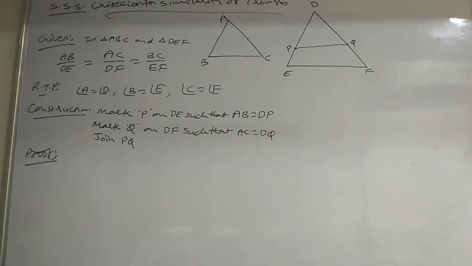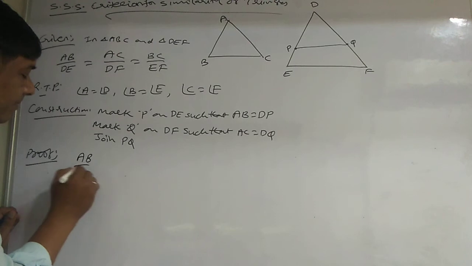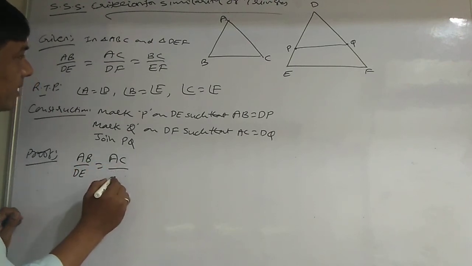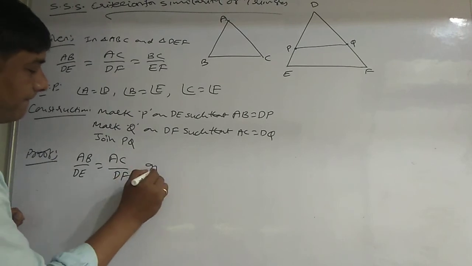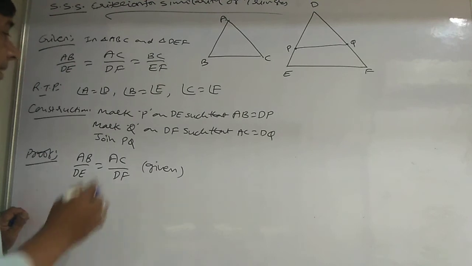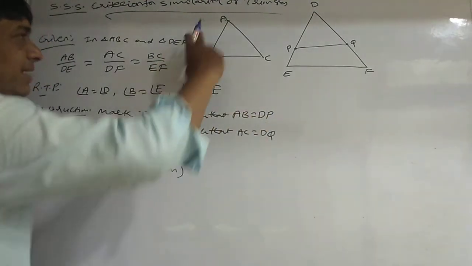Proof. What is given here? Given is AB by DE is equal to AC by DF. In the given ratios, these two are to be considered. But according to my construction, AB can be replaced with DP, because it is the same measurement I marked.